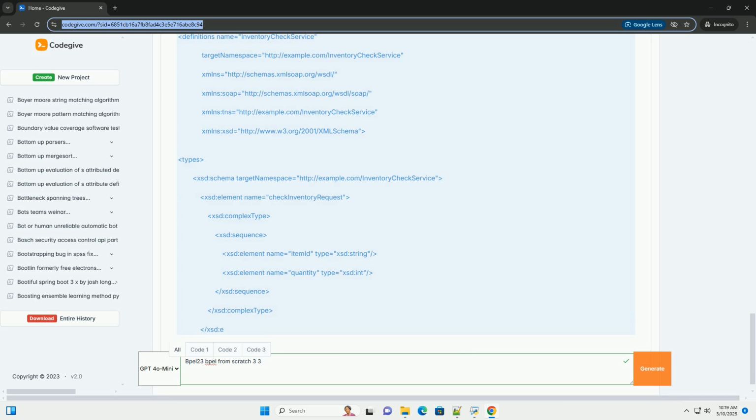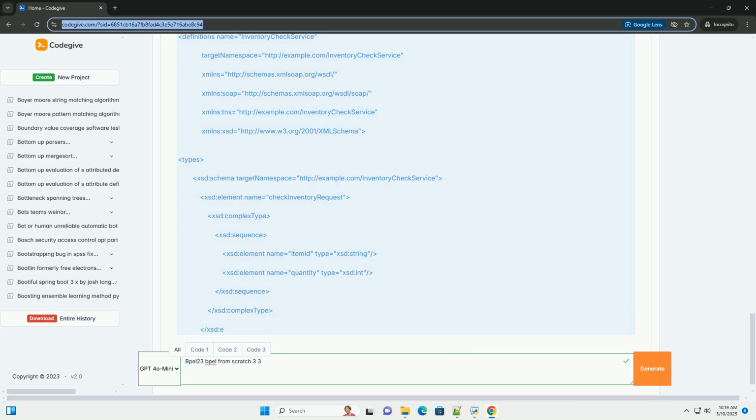Part 9, Fault Handling Enhancement. Let's add more robust fault handling to our BPEL process. We'll use a scope activity to define a local scope for fault handlers. Scope activity defines a local scope for variables and fault handlers.